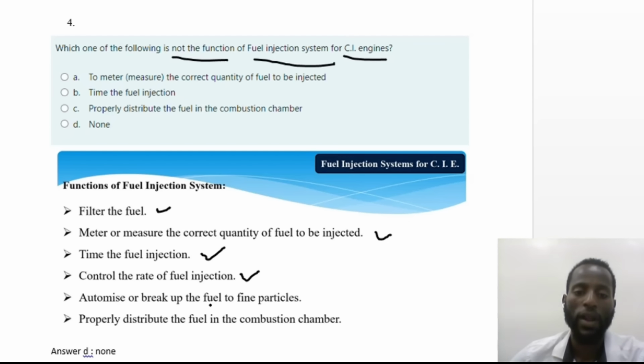To atomize, or to break up the fuel into fine particles and to properly distribute the fuel in the combustion chamber. So these are the advantages or the functions of fuel injection system in compression ignition engines. From this, they listed all the functions of this fuel injection system. So the correct answer for this question is D. None of these is the function of fuel injection system, rather all of these are the function of this fuel injection system in CI or compression ignition engines.